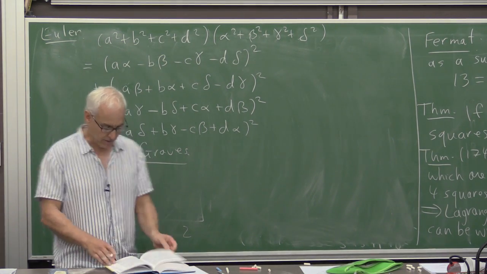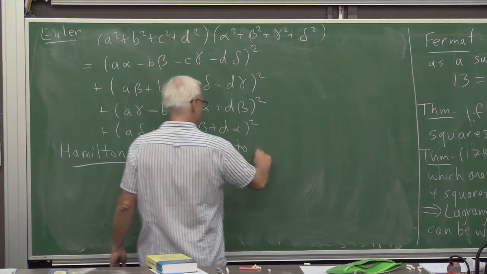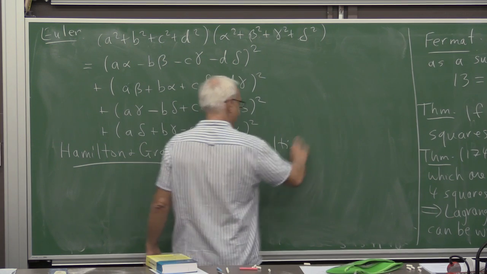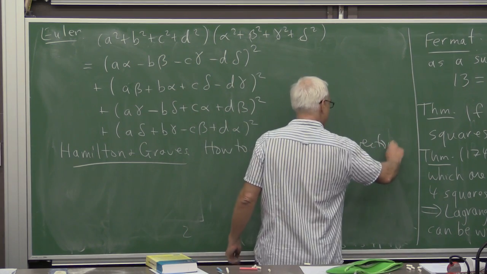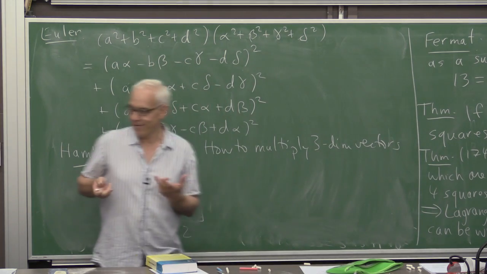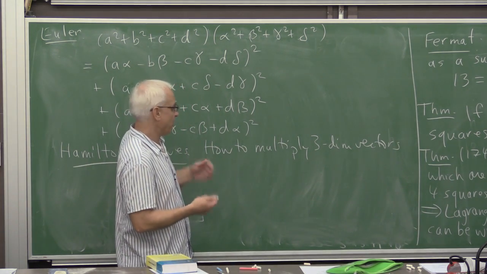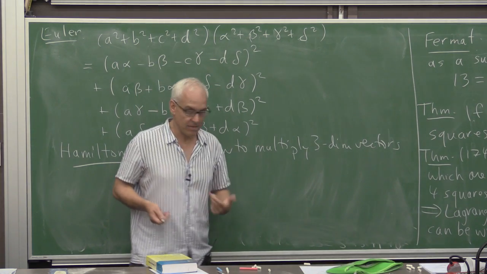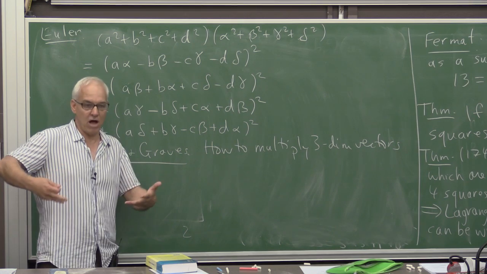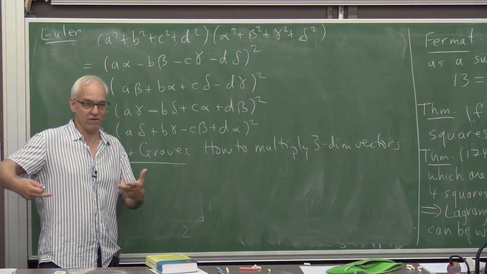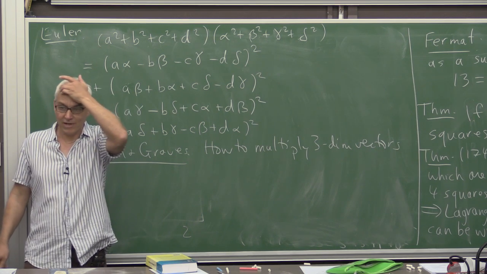How to do arithmetic with three-dimensional vectors really is the question, but in particular how to multiply them in a way that mimics what goes on with complex numbers as two-dimensional vectors. And he worked on this problem for many years, like a dozen years.